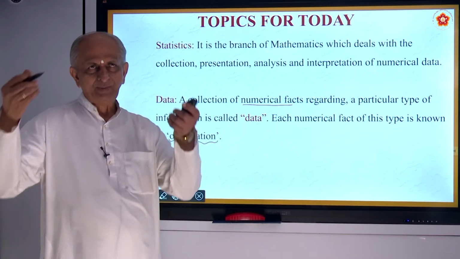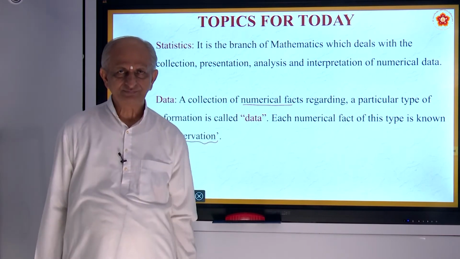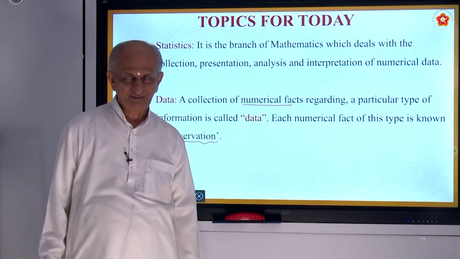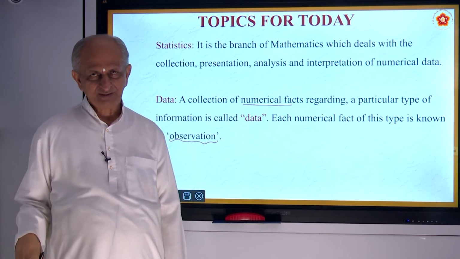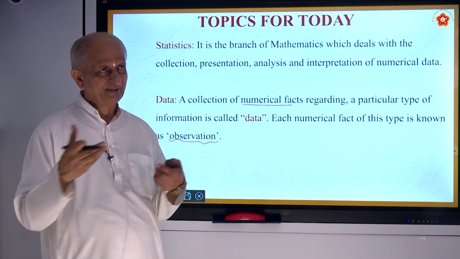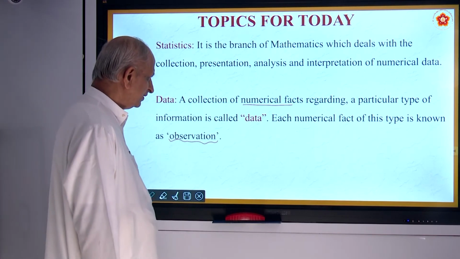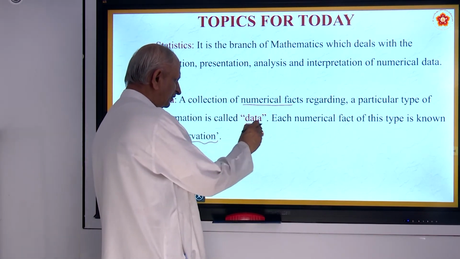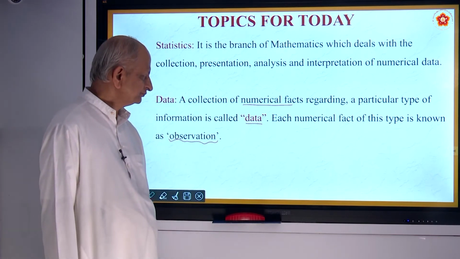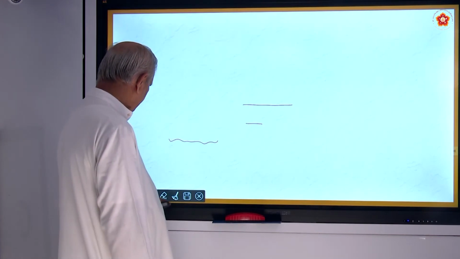Suppose marks scored in a test. That is the observation. The valuation is done by the teacher, and those marks will be entered in the mark list. That is what is called an observation. And those marks, if you present them, are called data. Good.